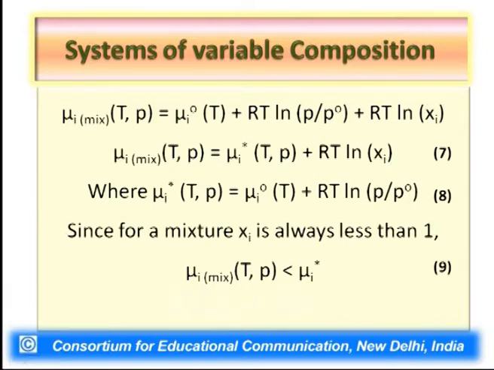Now, the fact of the matter is that when it is a mixture, if there is more than one component in a particular phase, it is clear that Xi, the amount fraction of any component, will always be less than 1. When you take the logarithm of any quantity which is less than 1, it gives you a negative value.